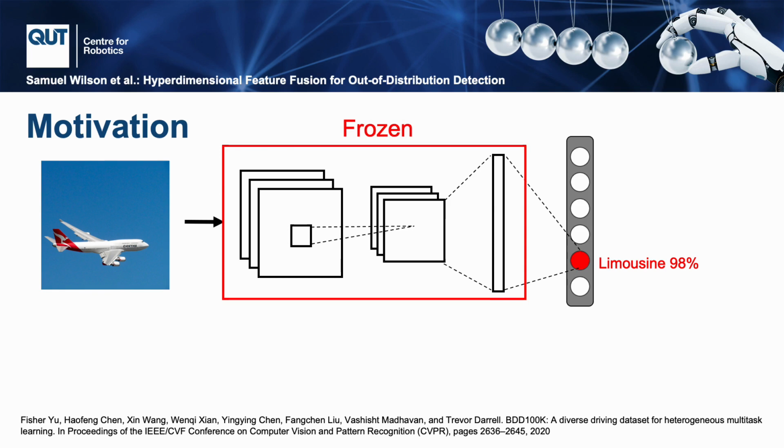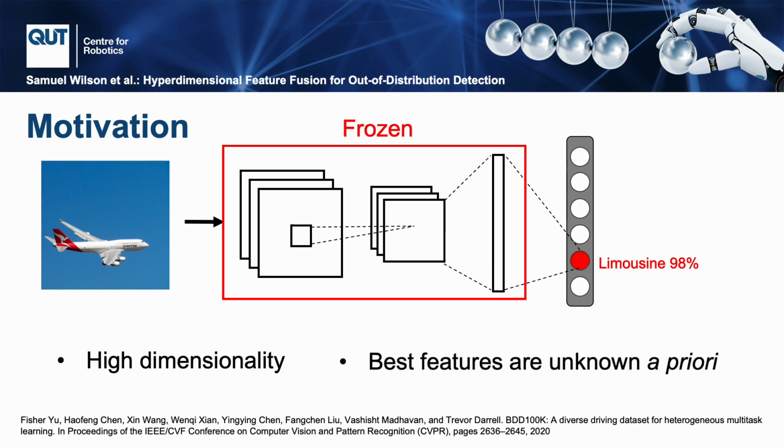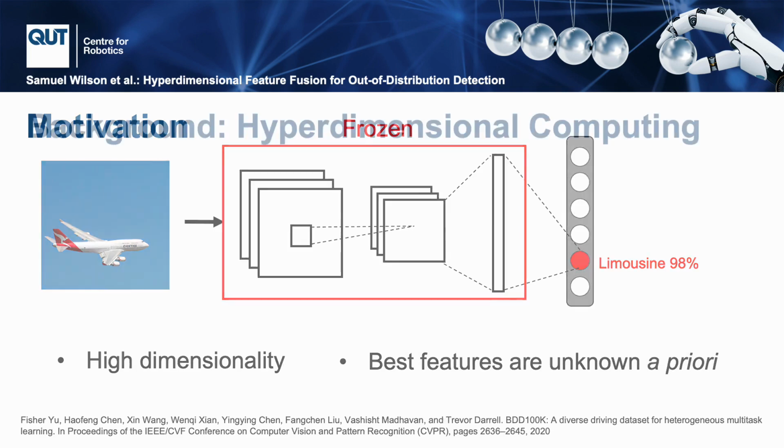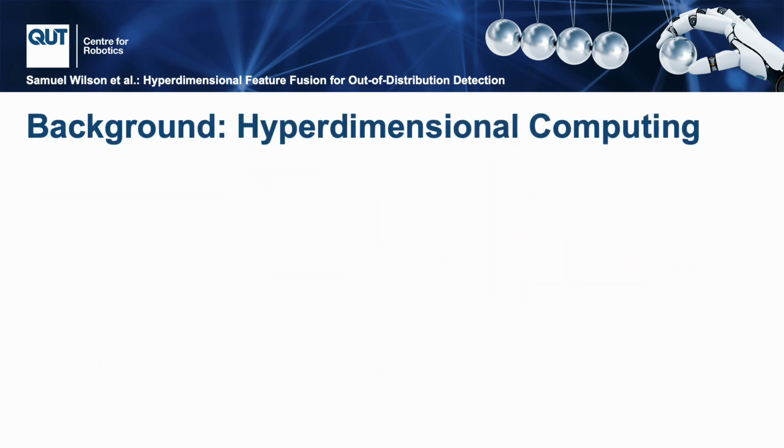Since we cannot trust the outputs of the network, we must look inside into the features of the network, where we encounter the problems of high dimensionality or the curse of dimensionality, and the best features are not known a priori. In order to address these challenges, we leverage hyperdimensional computing as a framework for dealing with high-dimensional data.